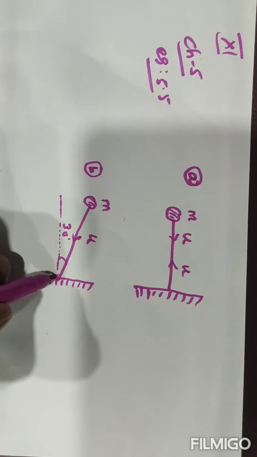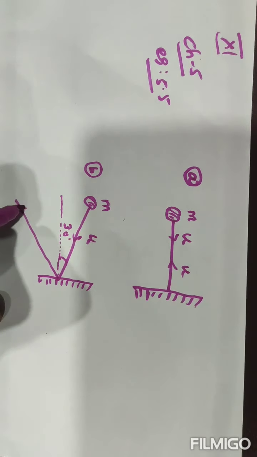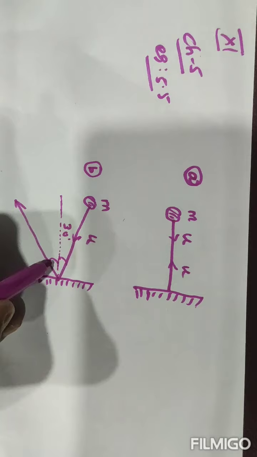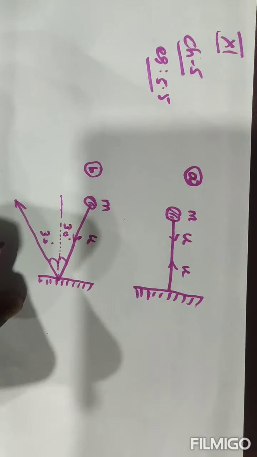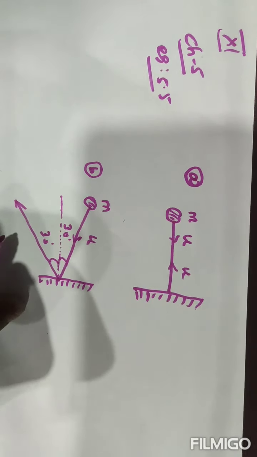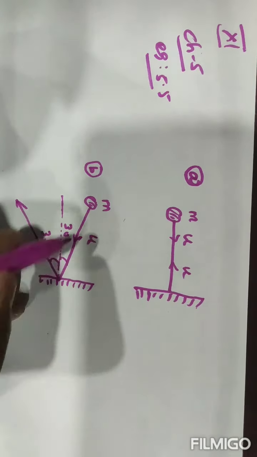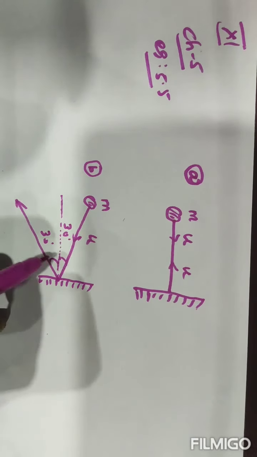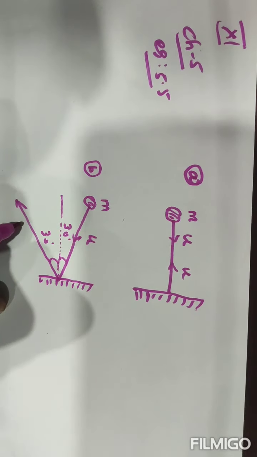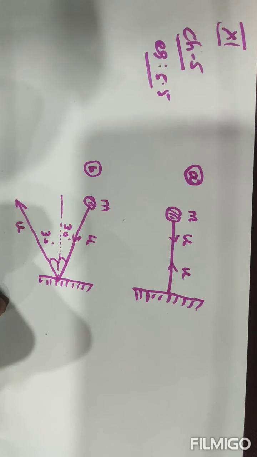After that it will reflect back with the same angle of 30 degrees, but not along the same path, and its speed is the same, that is U. So this is the given situation.